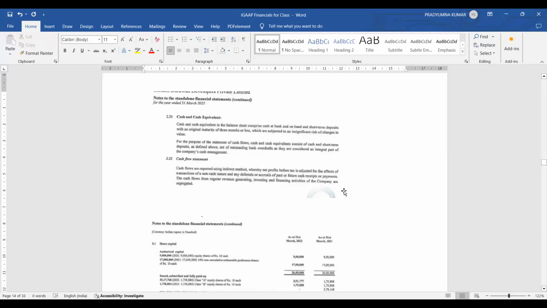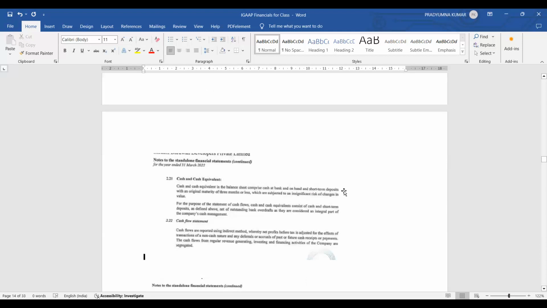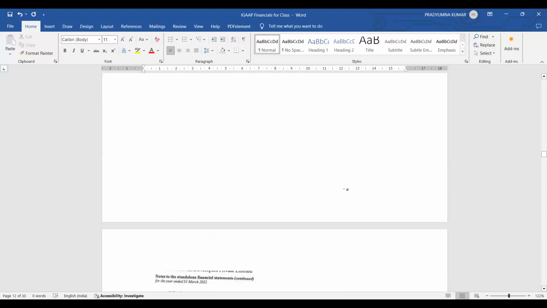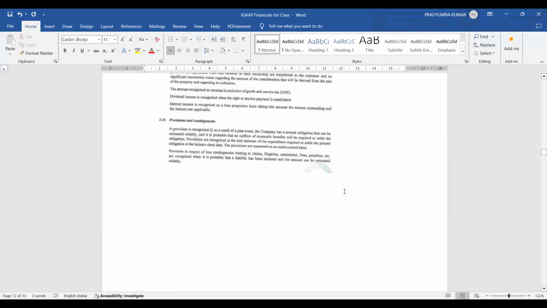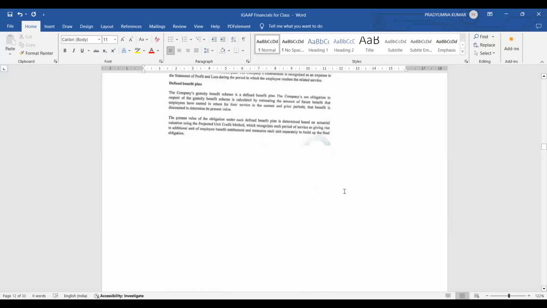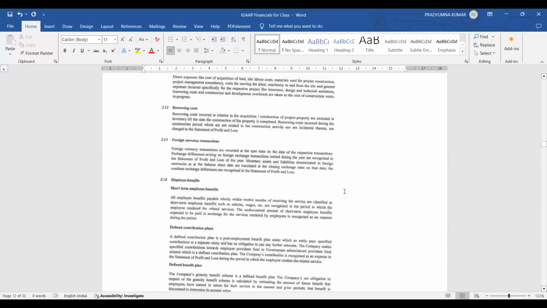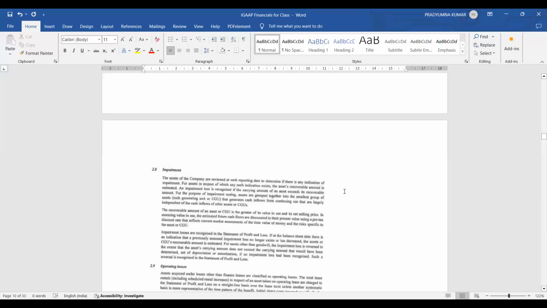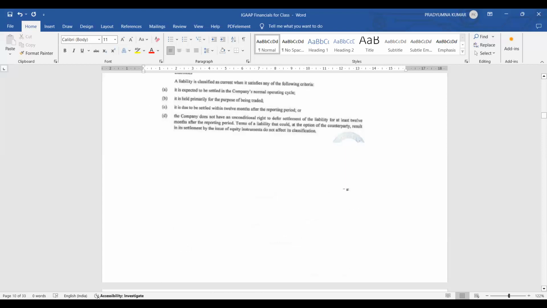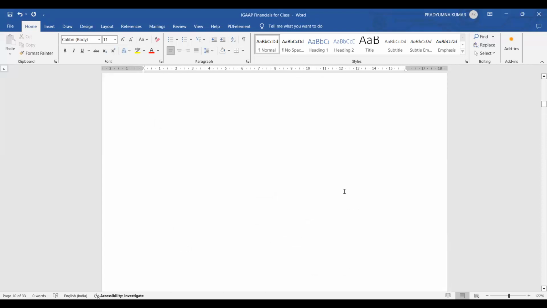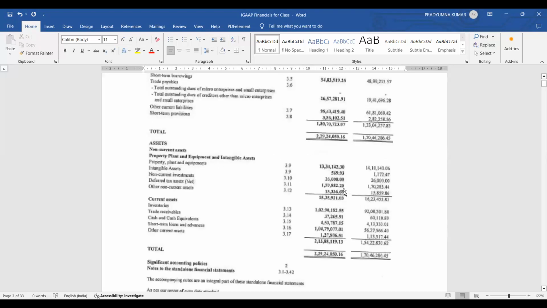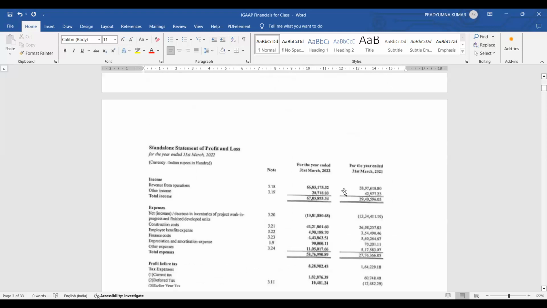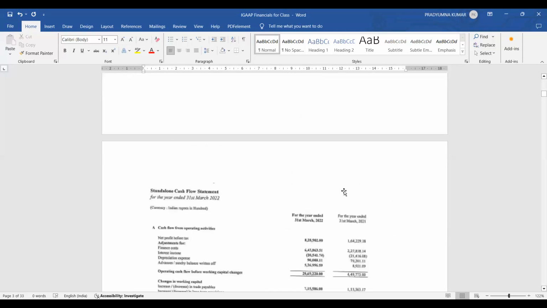You see, we have discussed accounting standard 1, disclosure of accounting policies. Okay. I told you the first sheet will be accounting policies, which nobody touches, right? You see here, after the balance sheet, once the notes start. Okay, I'm just going back to the balance sheet and P&L. Okay. Now this is the cash flow. This is the balance sheet. This is the statement of profit and loss. And this is the cash flow.